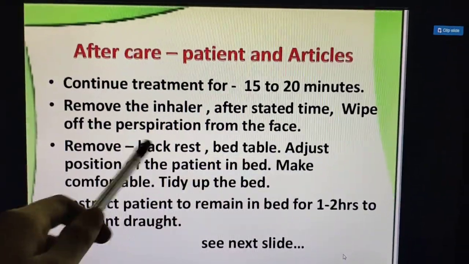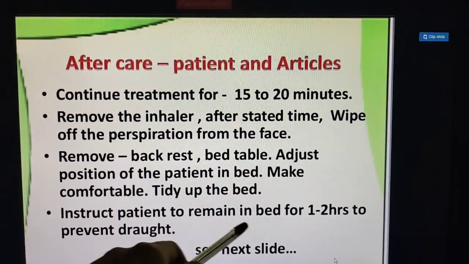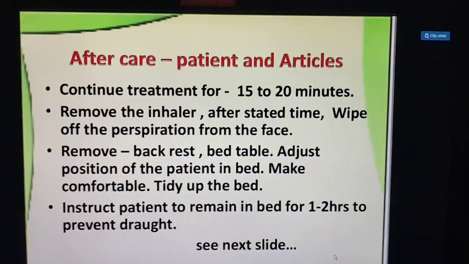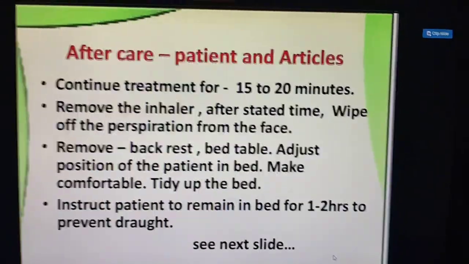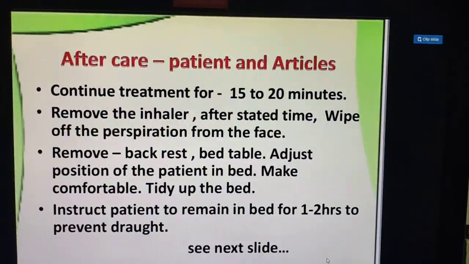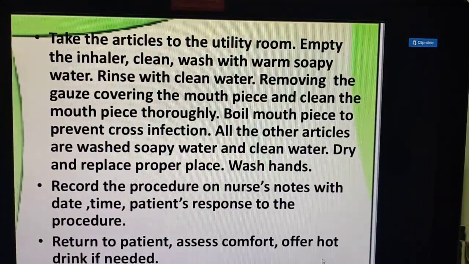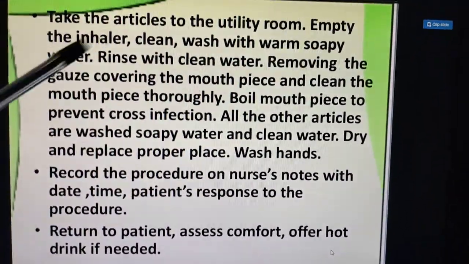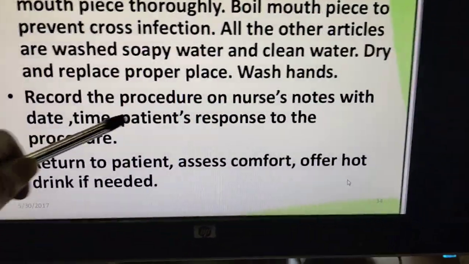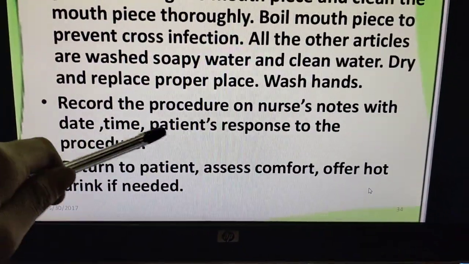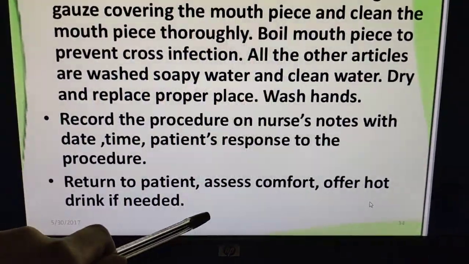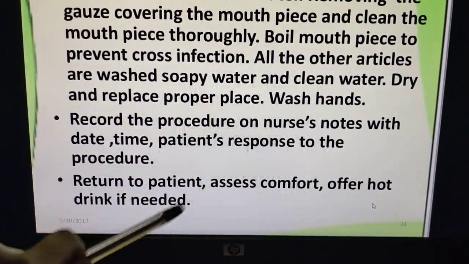Okay. Then tidy up the bed and instruct the patient to remain in the bed for 1 to 2 hours to prevent, that means what? Chills or sudden changes of the environment, isn't it? So instruct the patient to remain 1 to 2 hours in the bed only. Then after this, take the articles to the utility room. Okay, replace the articles. Then record the procedure in the nurse's notes with date, time, and patient's response to the procedure. Then return to the patient, assess comfort and offer a hot drink if needed.